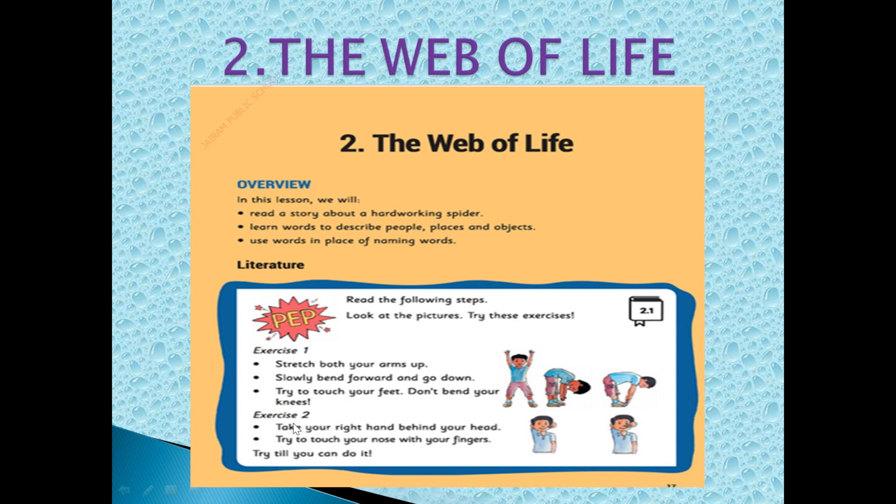Now it's time to do second one. Exercise number 2. Rule number 1. Take your right hand behind your head. See the picture and do how the boy is doing. The same you have to do. Now second one. Try to touch your nose with your fingers. You should not take your hand front. You should do as it is. Follow the rule number 1.